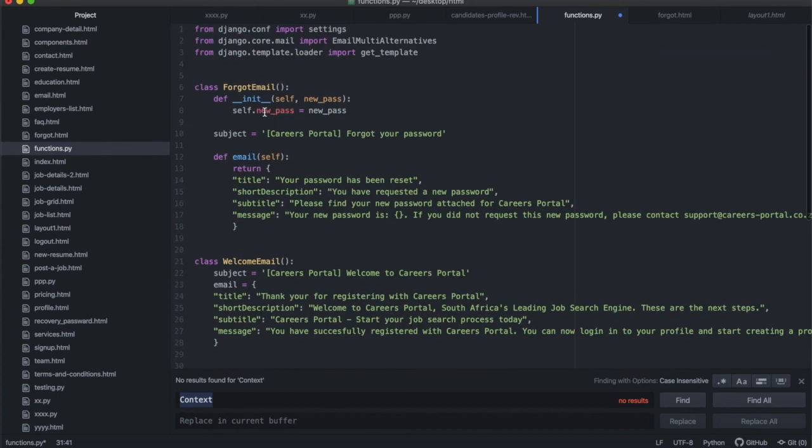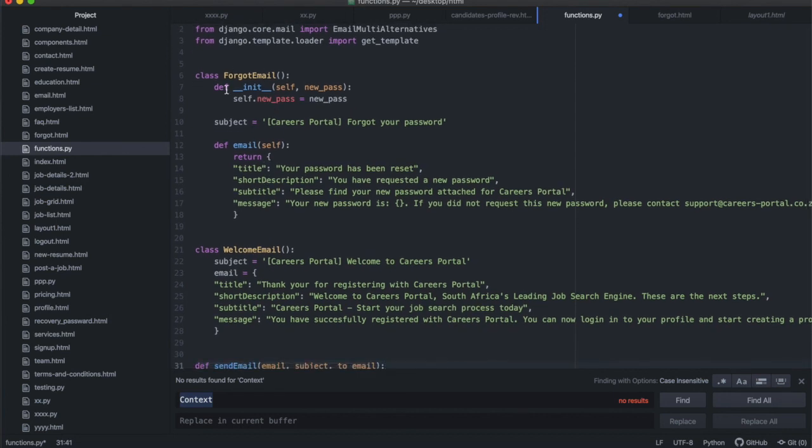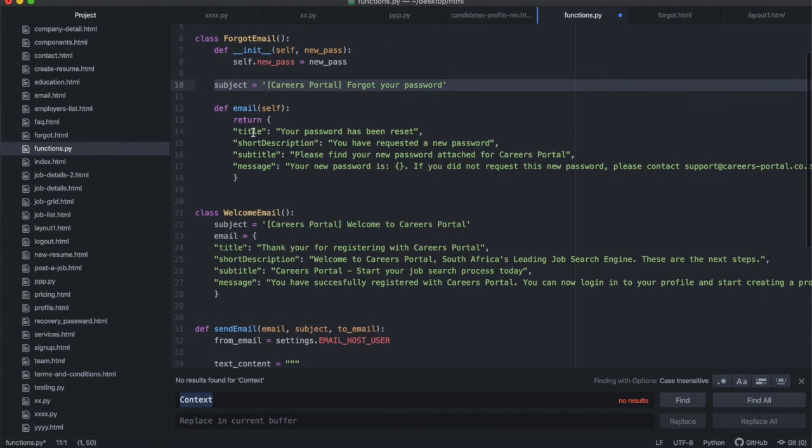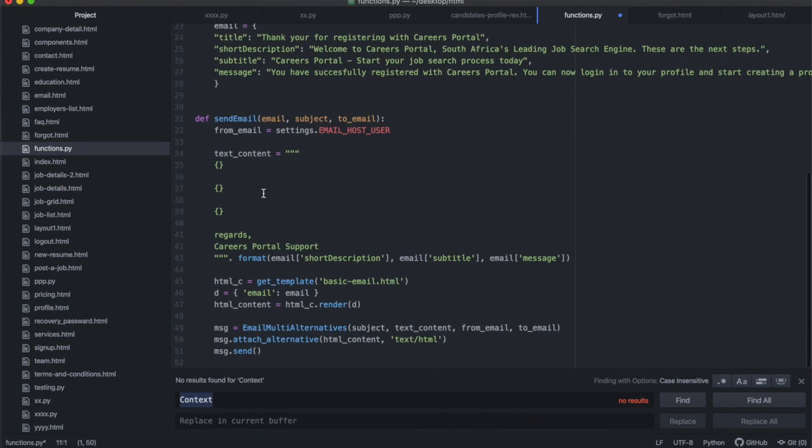And I'm only going to show you these two, and then you can replicate this method or the principle I'm showing you for any other type of email that you want to use, all right? So once you've done that, then you have the class with the data that goes into it. Remember, the data is, in this case, we need to define the password, we need to define the subject, and then we need to define the email object. That's the one that has a title, description, subtitle, message, right?